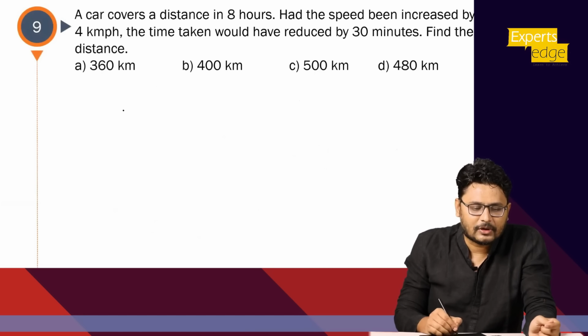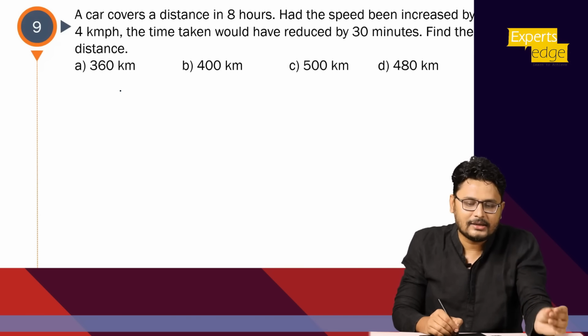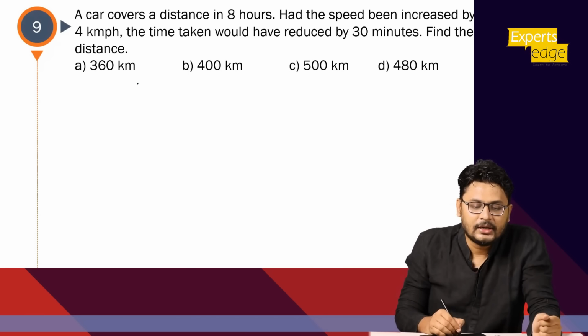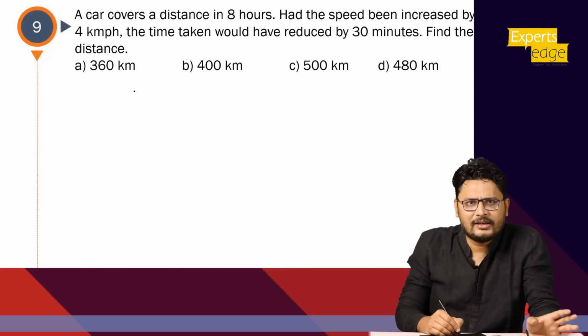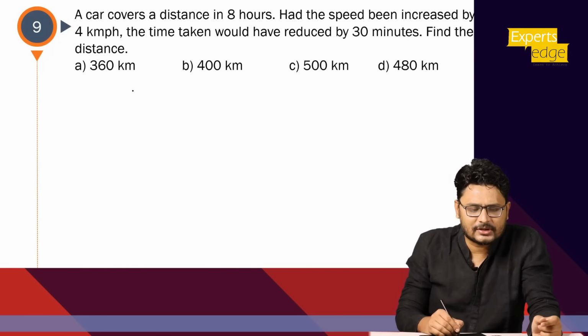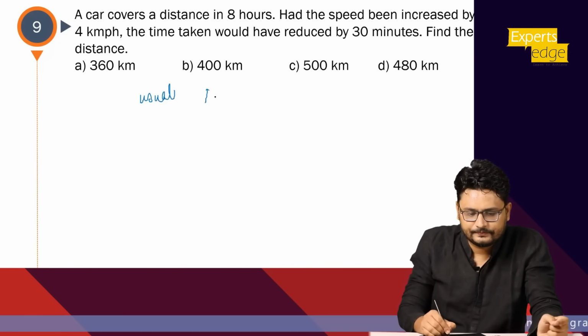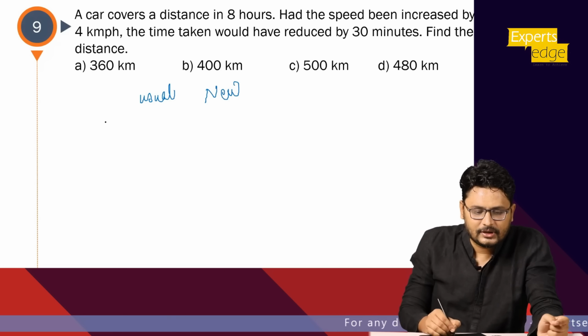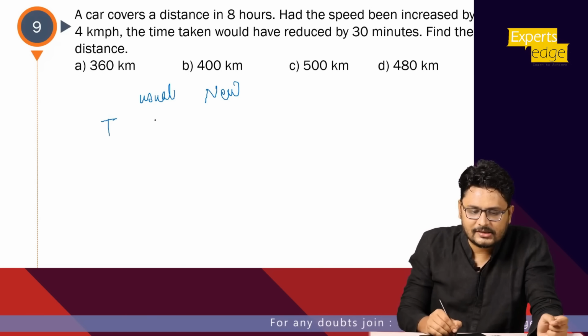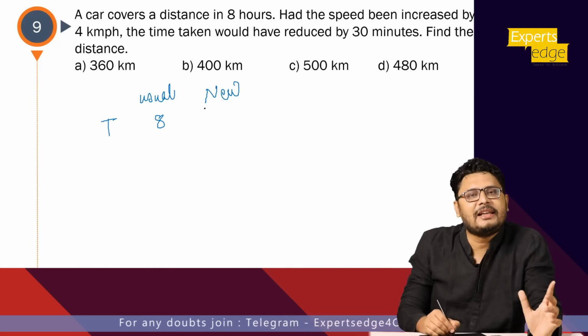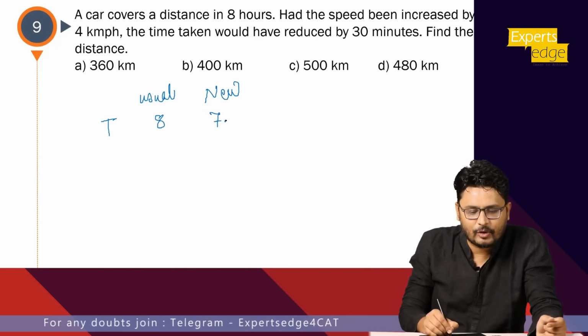Now question number 9, what it says, a car covers a distance in 8 hours. Had its speed increased by 4 km/h, the time would have been reduced by 30 minutes. ठीक है, हर बार जरूरी नहीं हो स्पीड का ही रेशियो दिया हो, कभी कभी टाइम का भी दिया होगा, जैसे इस केस में, but distance is constant, right? Usual and new. What is earlier time? Earlier time is 8 hours, right? Now the time is decreased by 30 minutes, basically half hour. So now time is 7.5 hours.